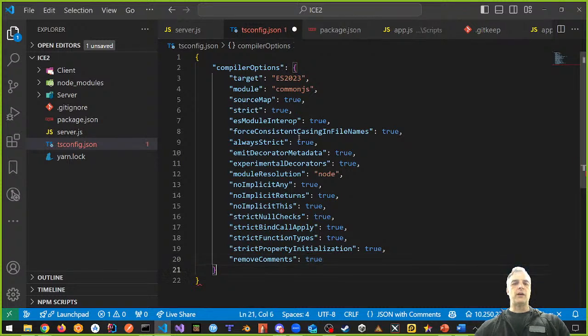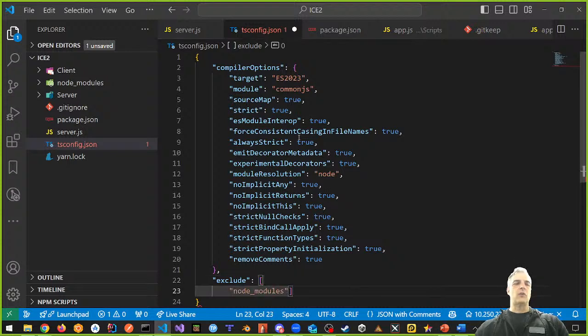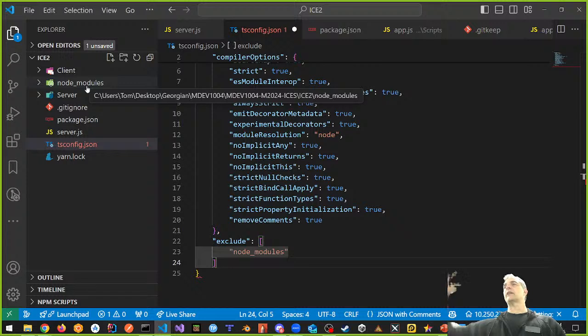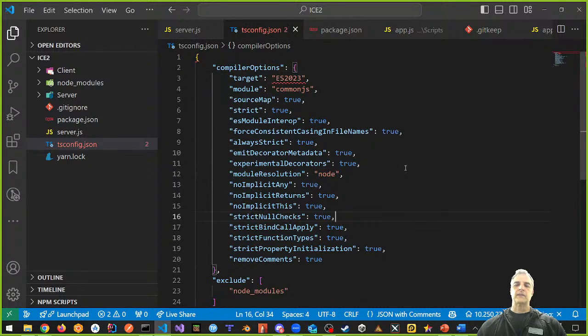Another property I want is to exclude certain things too. I want to exclude node modules. I don't want to include node modules when I transpile, ever, because that means someone else's code is going to be transpiled. Node modules, this folder here, comes from external, from other people's third party code. So it allows me to do that. So save. And this is okay.